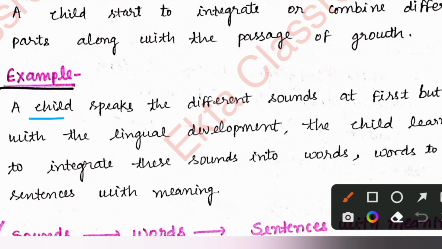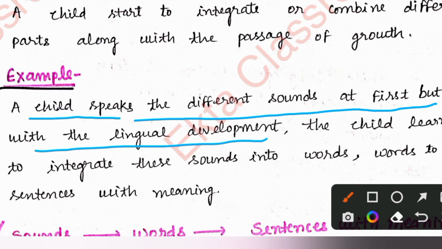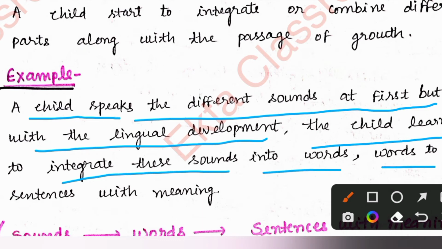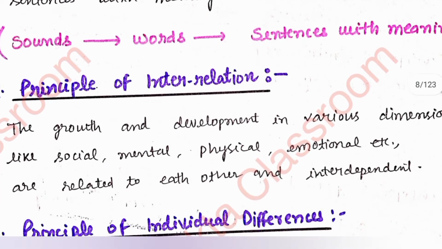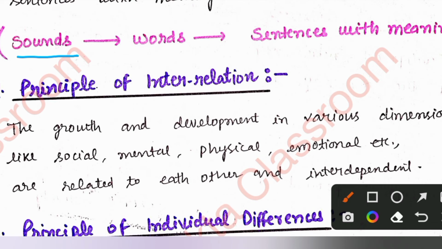A child speaks different sounds at first, but as language development takes place, the child learns to integrate these sounds into words, words into sentences, and sentences into passages. Of course these sentences have meaning because language development has already taken place. I hope this is clear to you. I have written here: first come sounds, then words, and after that he will be able to make sentences with a proper meaning.